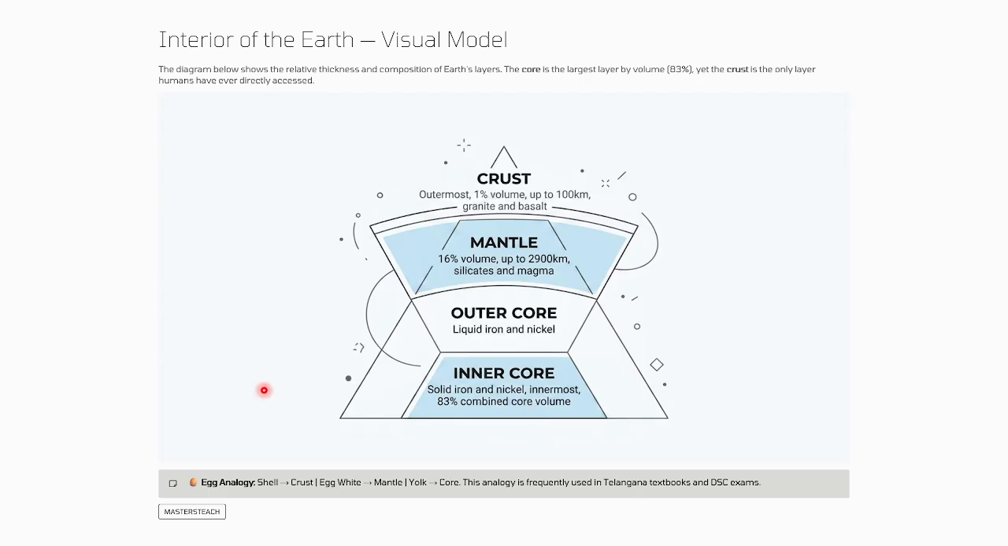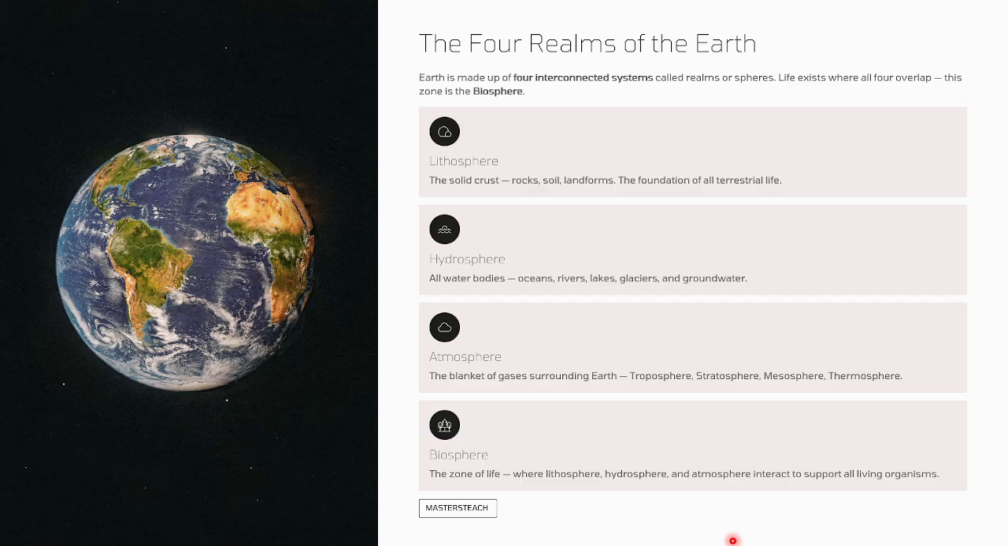So this is the egg analogy. You can see this: the shell is compared with the crust, the egg white is compared with the mantle, and the yolk is compared with the core. Okay, this analogy is frequently used in Telangana textbooks and DSC examination.